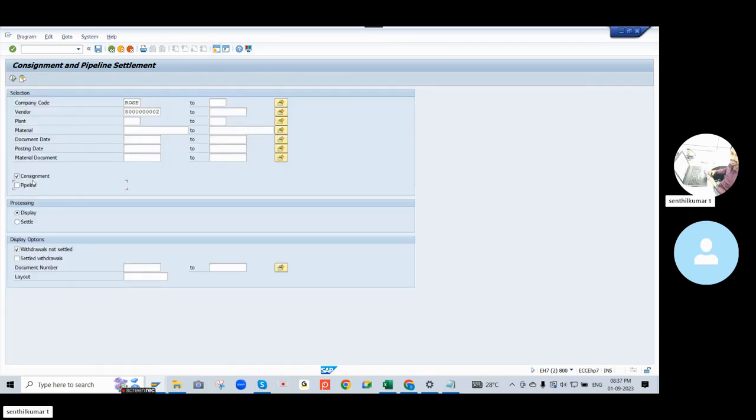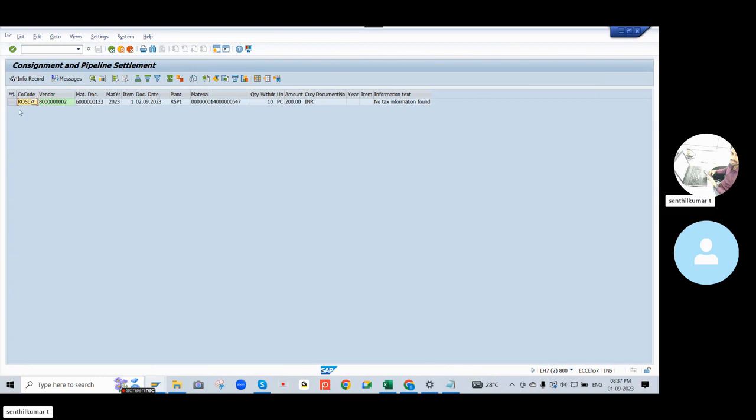Here, first, this is consignment. There are two icons, consignment and pipeline. You can enable pipe consignment. There is an option for processing. So first I displayed it actually. If you go for settle, they can click on settle and continue. Here the tax and everything is in the live system. No tax information found in the present system. In the live system, finance will maintain all the information. So directly they will save, and it will do the settlement to the vendor for this amount.